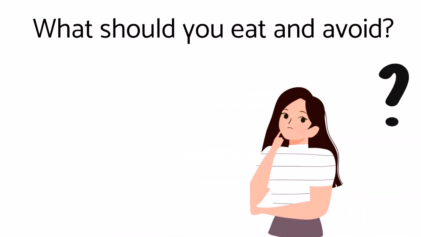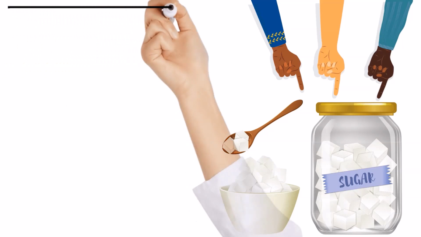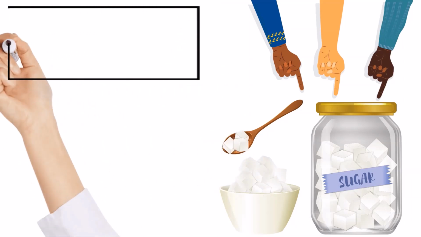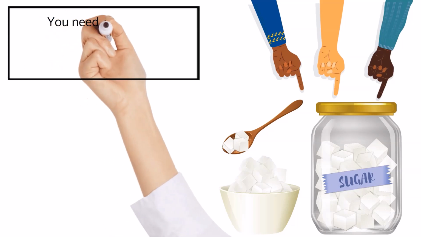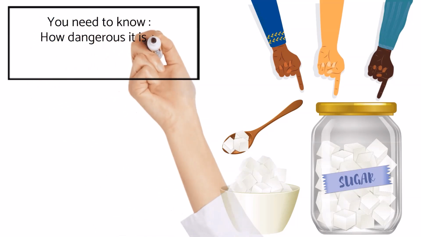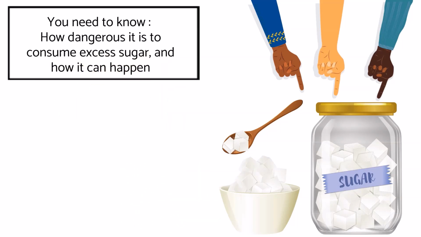Everything I've said from the start of this video up to this point boils down to one suspected cause of obesity. It is sugar. The sweet taste makes you addicted, but you need to be aware of the dangers that will be inflicted on your health. So be wise in consuming it, and reduce sugar intake so that your body avoids the risk of obesity. You need to know how dangerous it is to consume excess sugar, and how it can happen. Check out the following explanation.